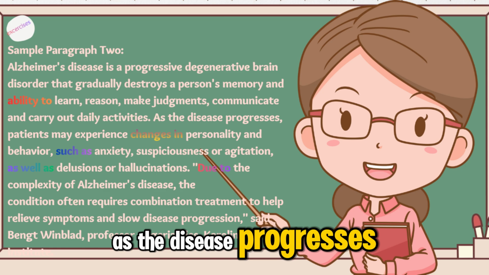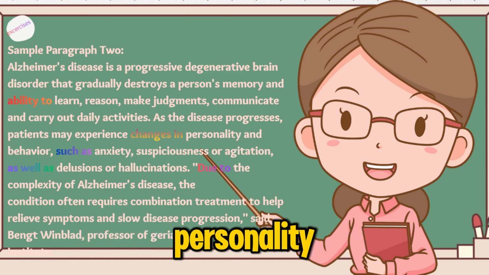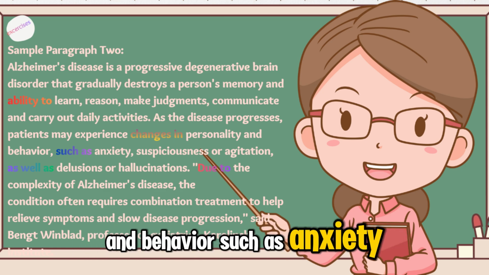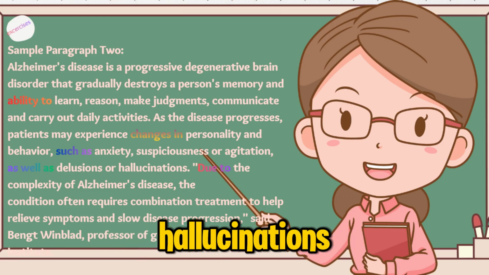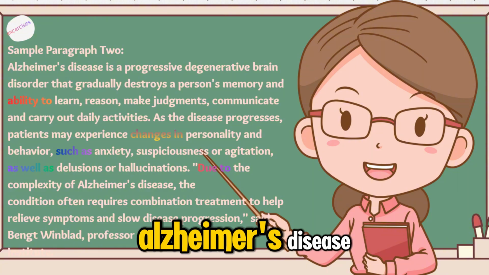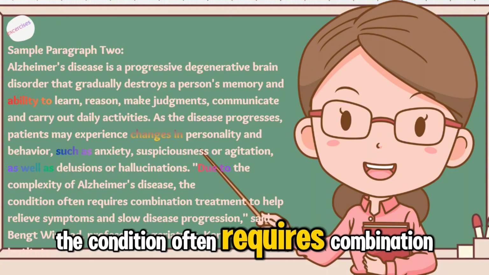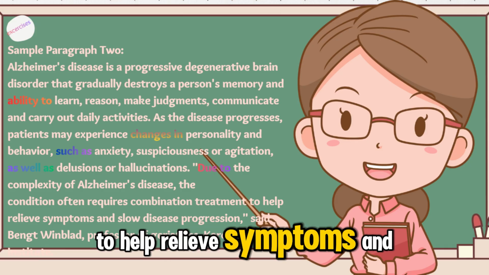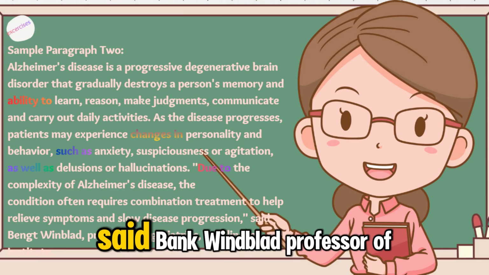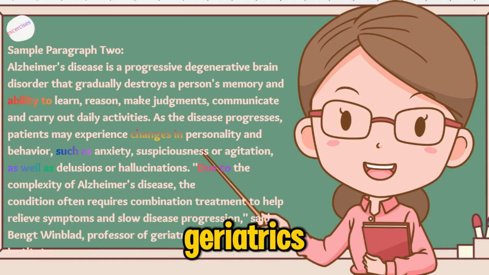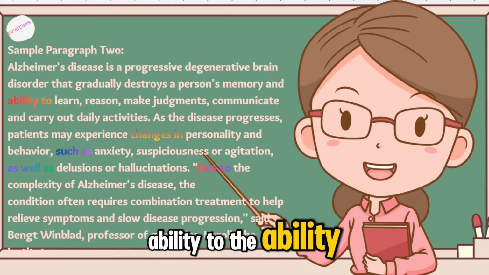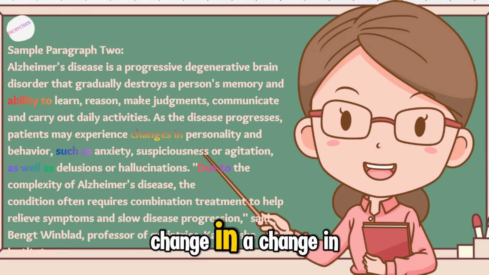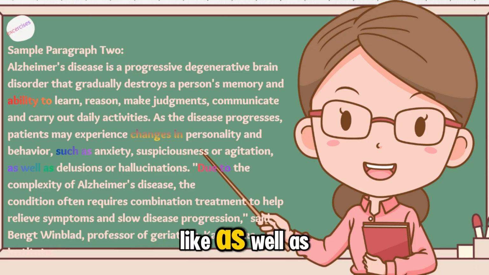As the disease progresses, patients may experience changes in personality and behavior, such as anxiety, suspiciousness or agitation, as well as delusions or hallucinations. Due to the complexity of Alzheimer's disease, the condition often requires combination treatment to help relieve symptoms and slow disease progression, said Bengt Winblad, professor of geriatrics, Karolinska Institute. Important structures: ability to, the ability, strength, or skill. Change in, a change in something. Such as, like, as well as. Due to, because of.